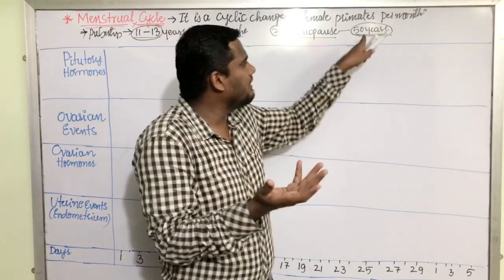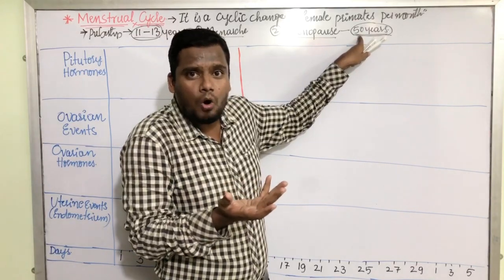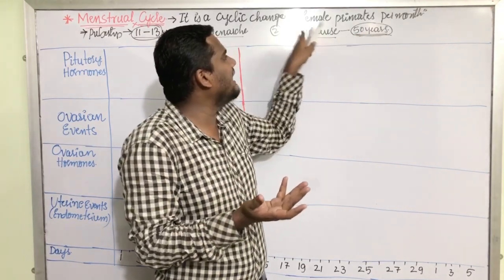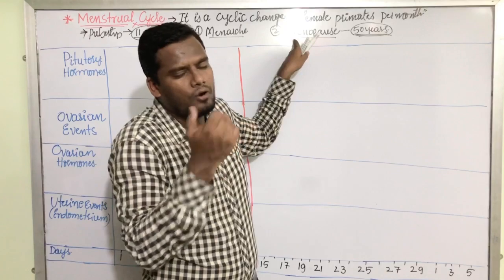Now the majority of modern females come across menopause.